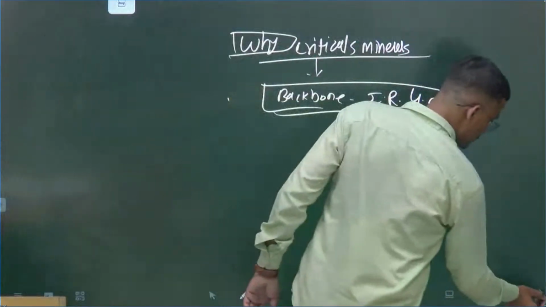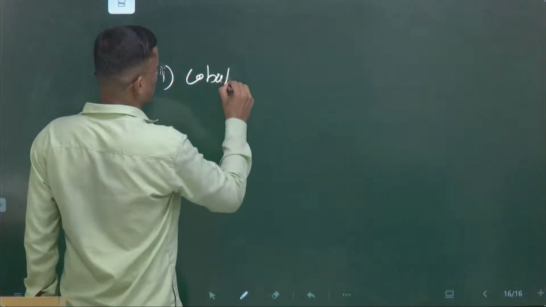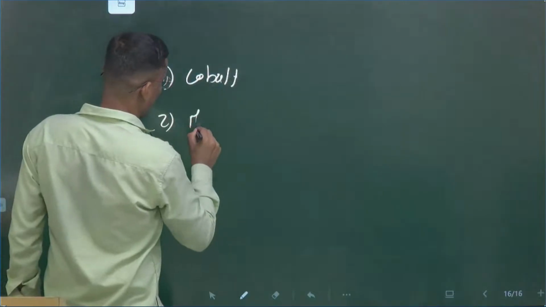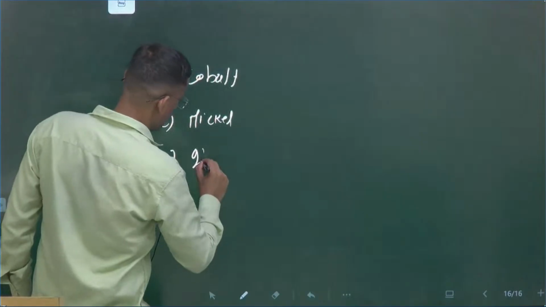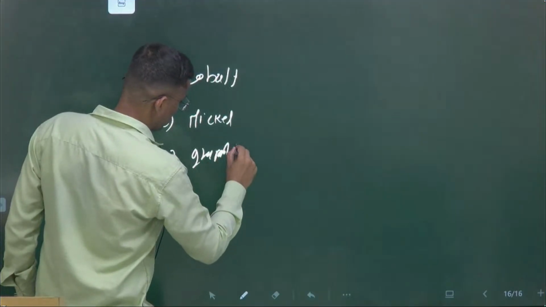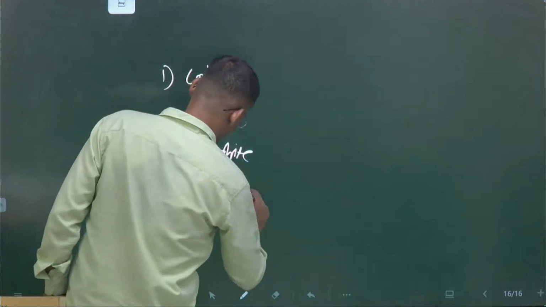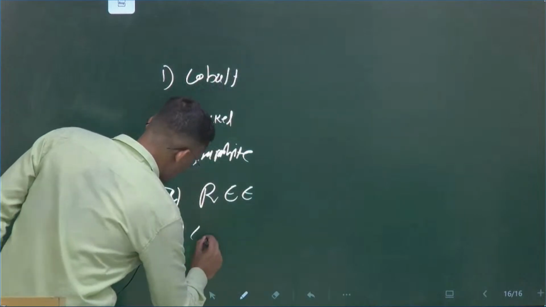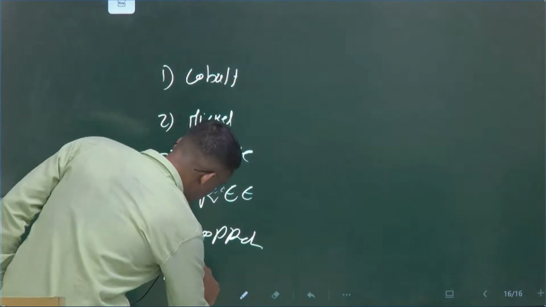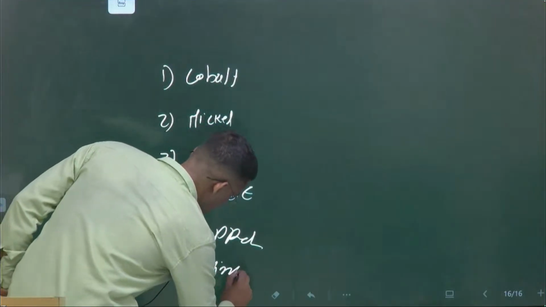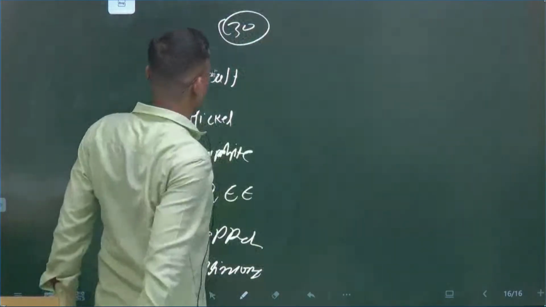There are certain minerals: first take cobalt, nickel, graphite, then rare earth metals, copper, rubidium, antimony you can mention. There are 30 critical minerals overall in Schedule 1.